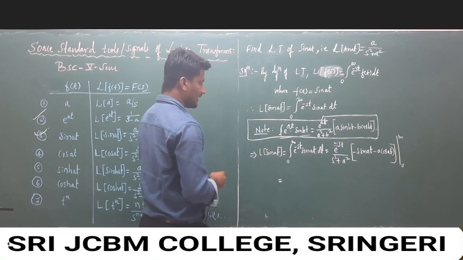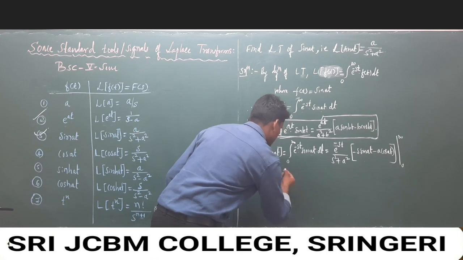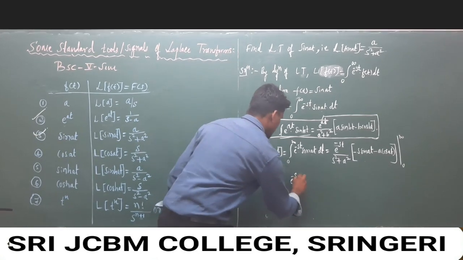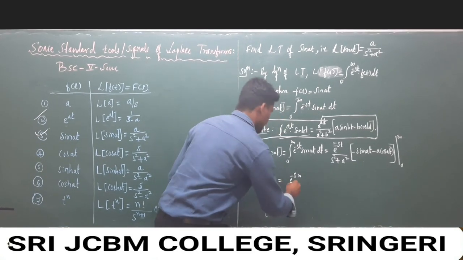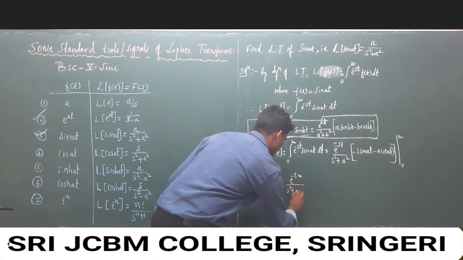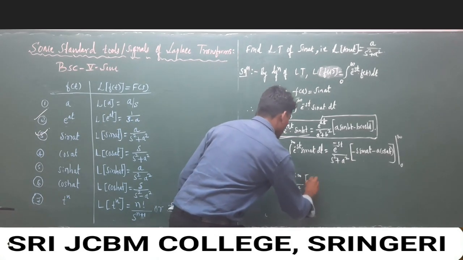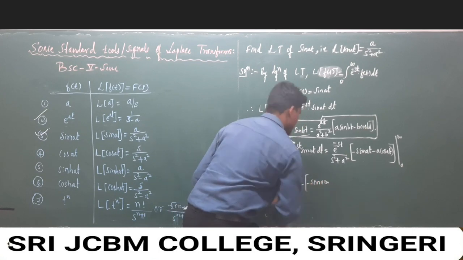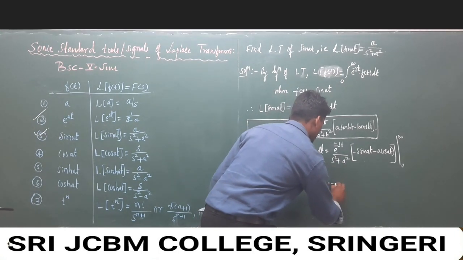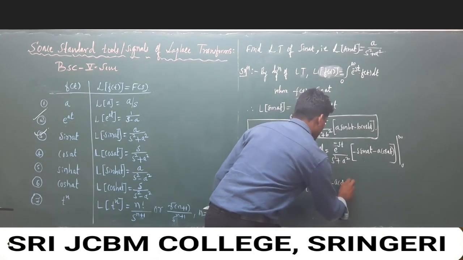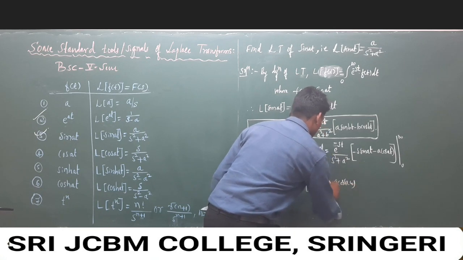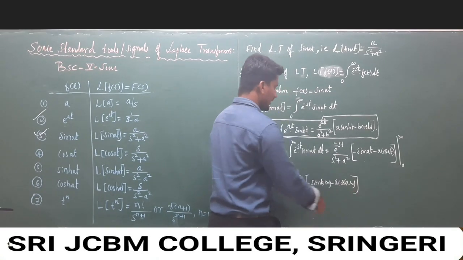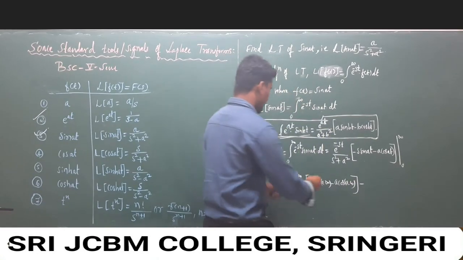First we have to take the upper limit, e to the power minus s, and t is our variable, that is infinity, divided by s square plus a square, minus s into sin a into infinity, minus a cos of a into infinity. So we apply the upper limit, and now apply the lower limit value.